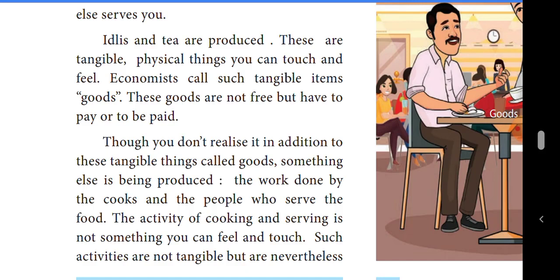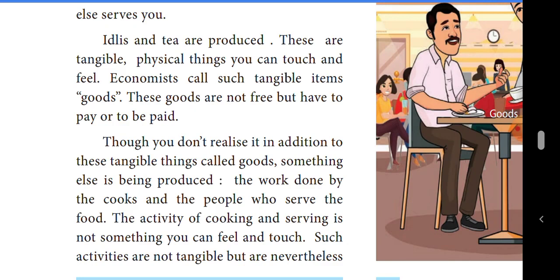These goods are not free but have to be paid for. That means from the hotel, that particular production we are not getting freely. Okay, we have to pay. Then, in addition, these tangible things are called goods. That means some persons are producing the goods items that are tangible.